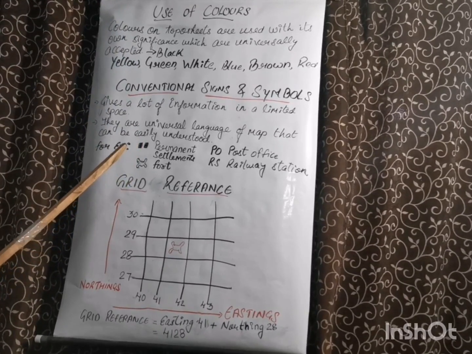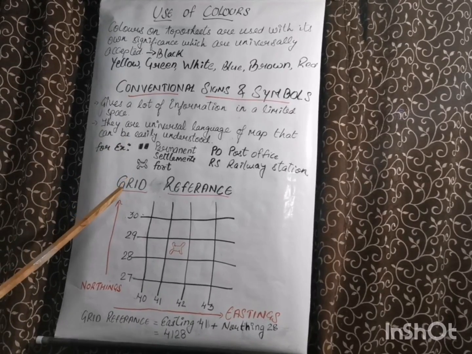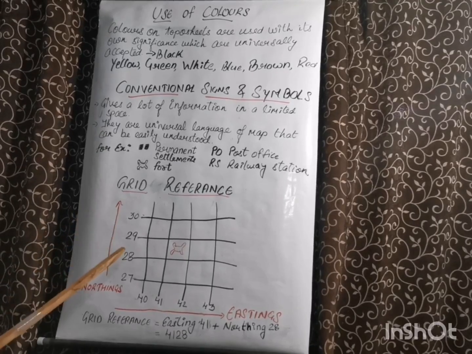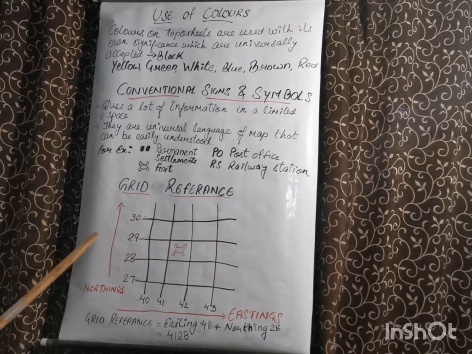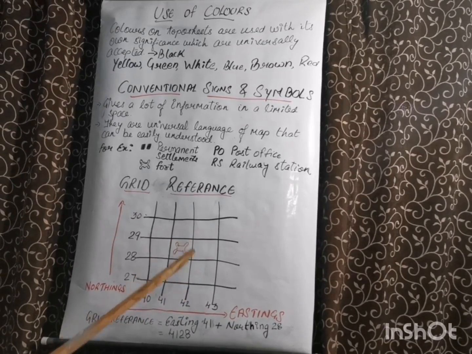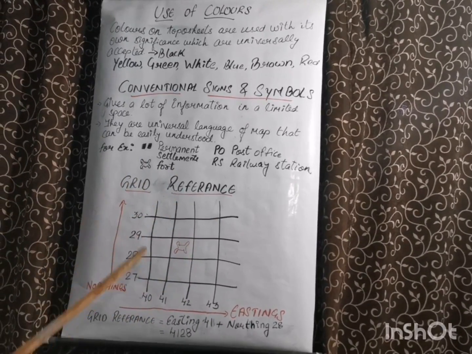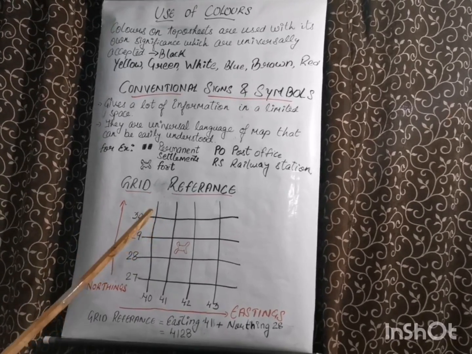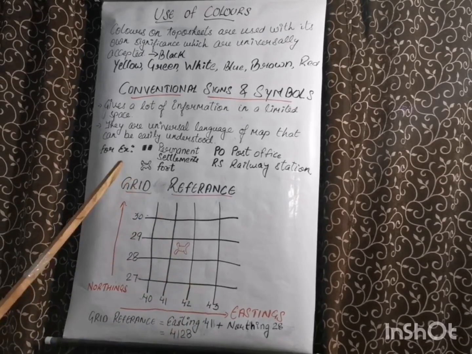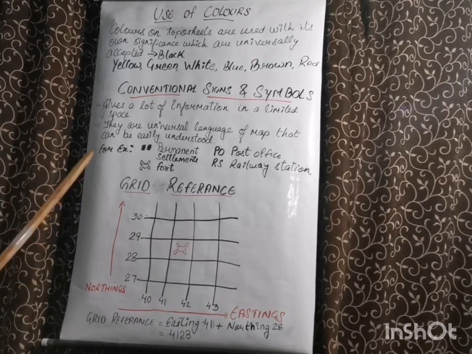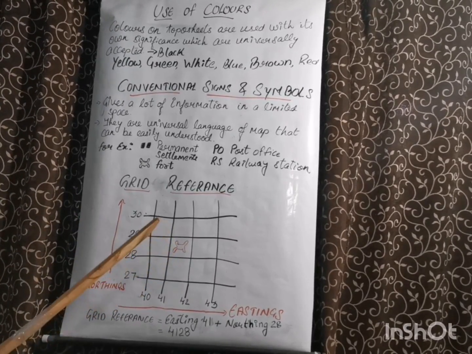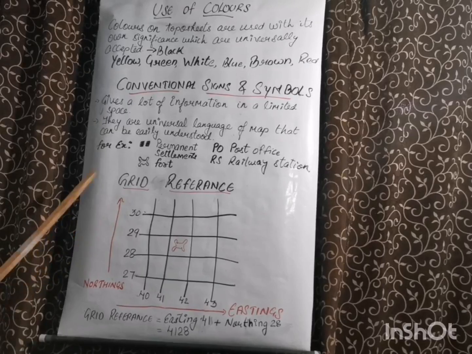To find out the grid reference, we should know the origin as well as the eastings and the northings. The network of vertical and horizontal lines, the eastings and the northings, is called the grid, which is also identified as grid reference.